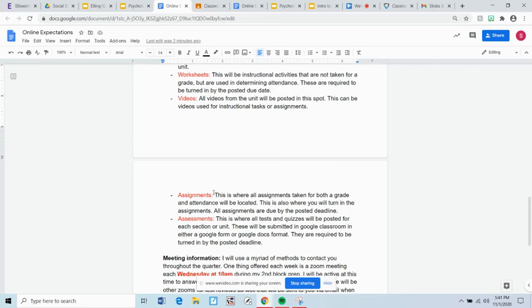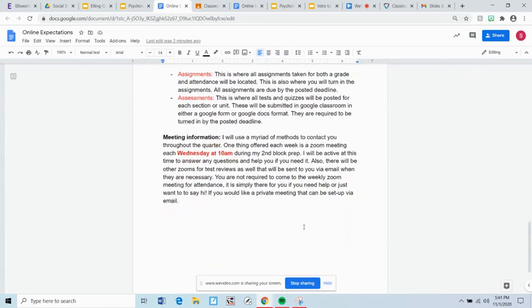Assessments will be all tests and quizzes. These will be like the final section quiz or the unit test, which will be posted here, as well as the study guide so that you can go in and prep for each test and be ready. And this is where you'll find the actual test itself.